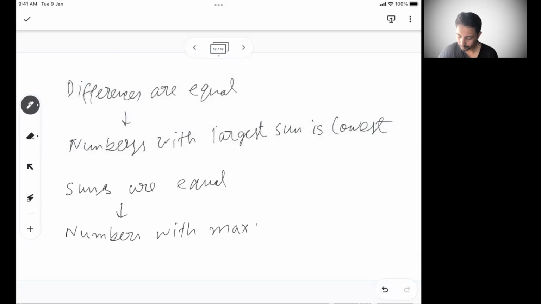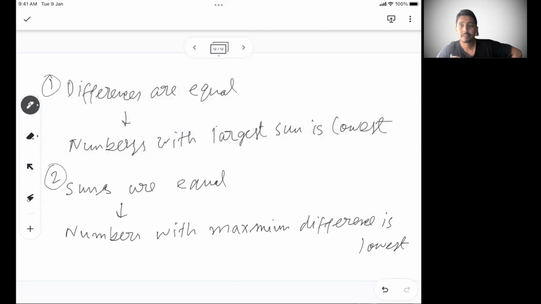Numbers with maximum difference is lowest, right? So this is two very good formulas that you need to understand. When comparing surds, when the differences are equal, the numbers with largest sum is lowest. When the sums are equal, the numbers with maximum difference is lowest.